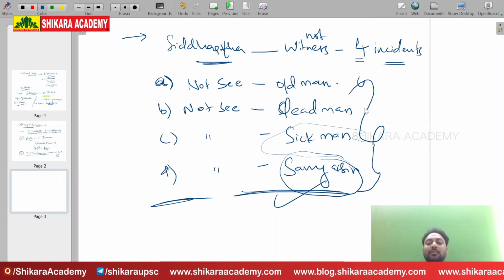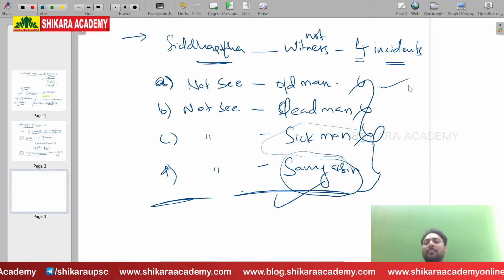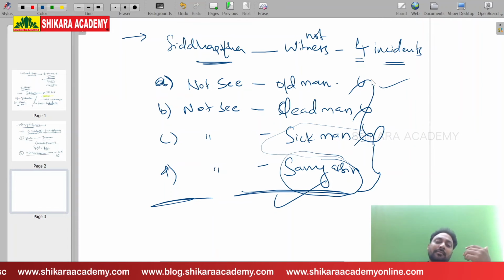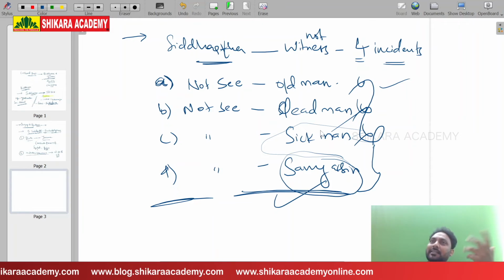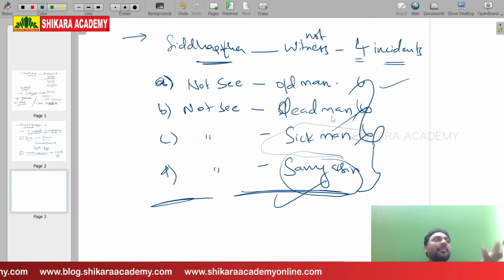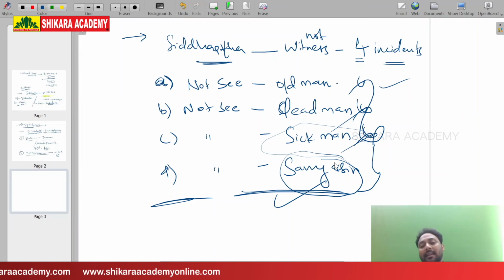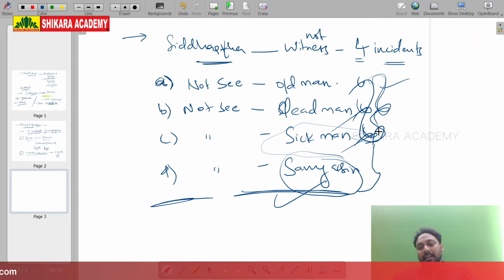And here, dukkam: an old man becoming old, there are so many miseries for him. That is dukkam. A dead man: why do human beings die? Siddhartha raised questions in his mind. Why is man sick? Because all these three are creating a big misery in our life.